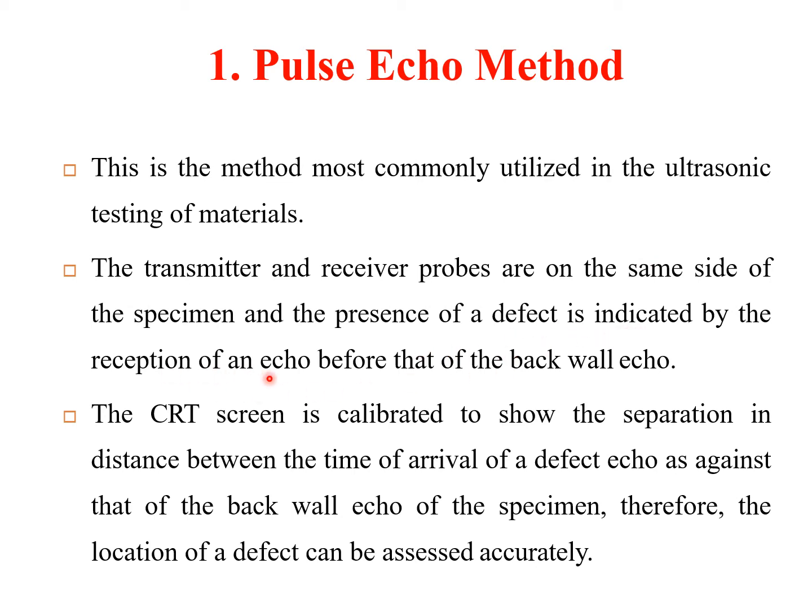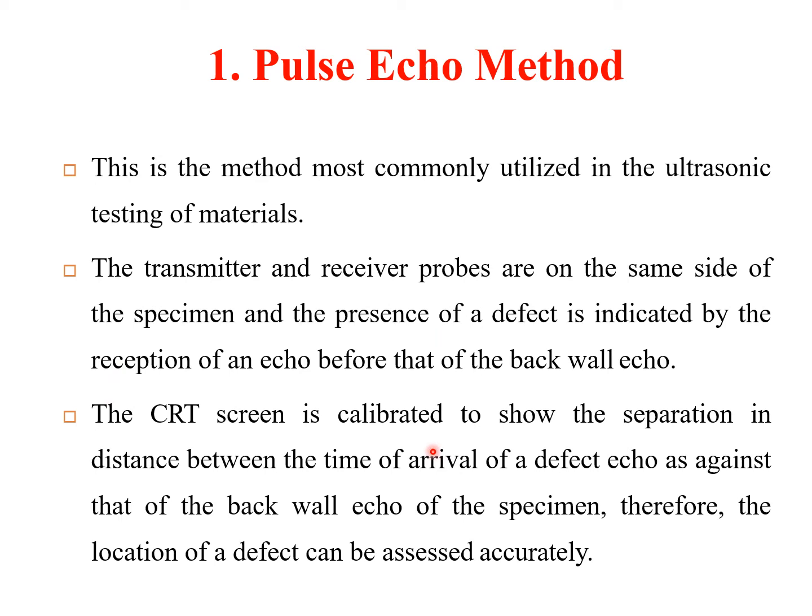When you release a sound wave, it will travel through, and once it finds a defect, that sound wave is reflected back in the form of an echo. That echo is received by the receiver, and the waves that do not undergo any reflection reach the bottom surface and hit back. So you get two sound waves reflected back, one from the back wall and one from the defect. So you can compare and find out the extent of the defect.